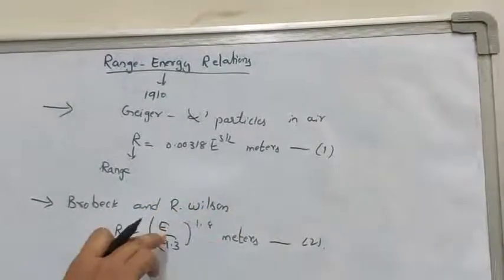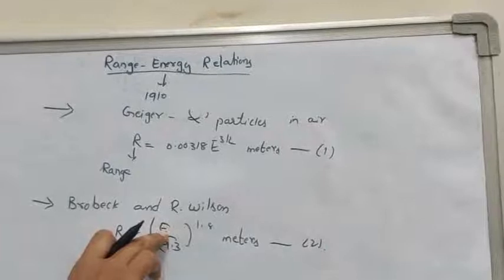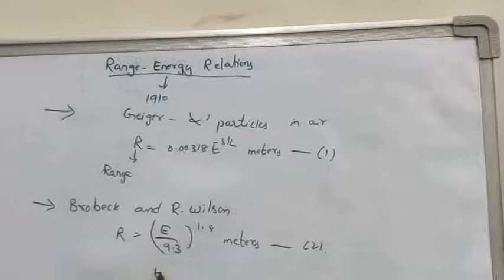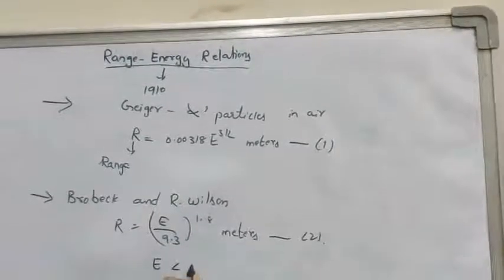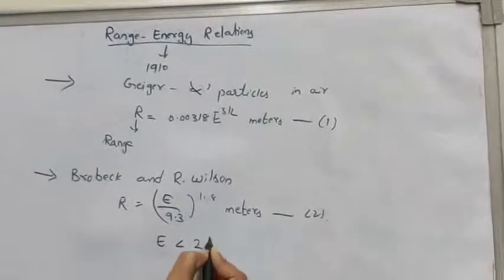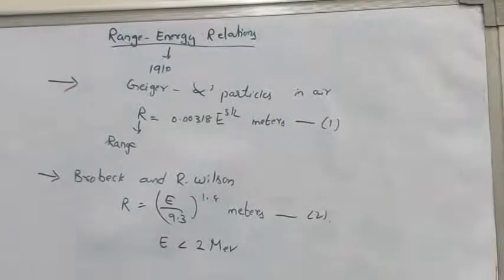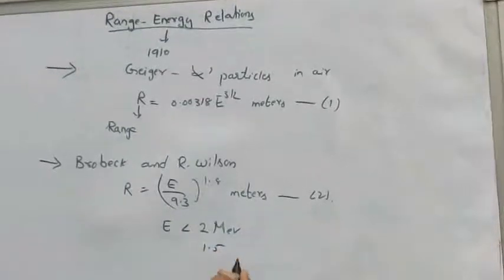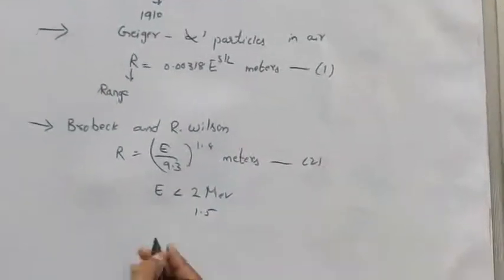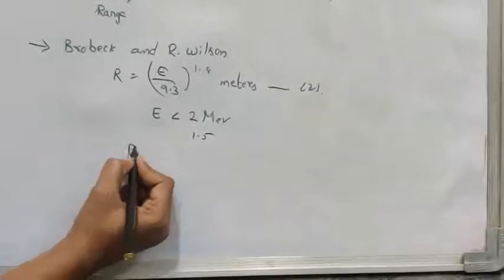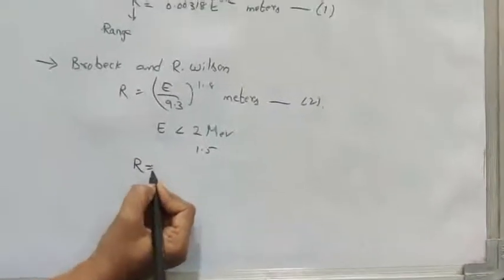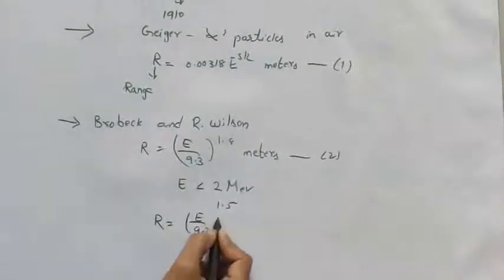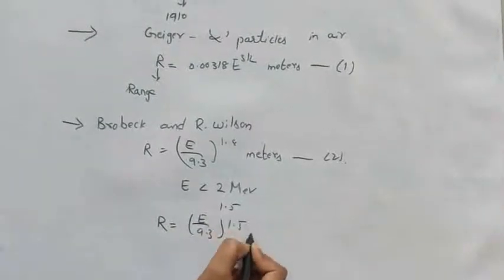That means if the energy is below 2 MeV, then the exponent will be 1.5, and the range energy relation becomes R is equal to (E by 9.3) whole power 1.5 meters.